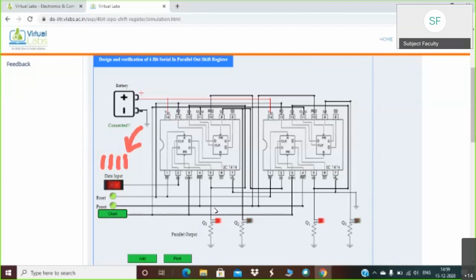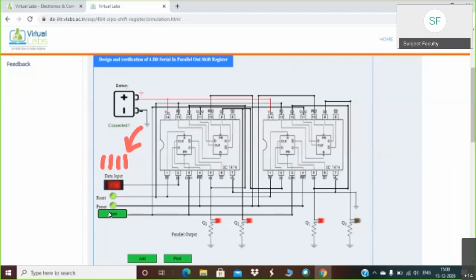Then you can observe Q3 will become 1. I am again keeping this data input 1 only because I have 4 ones. I am transmitting 4 ones serially, so I am keeping this data input as 1 only. And again I am clicking the clock. Q3, Q2 becomes 1 1. This LED is actually from our earlier sequence. Again I am clicking on the clock.